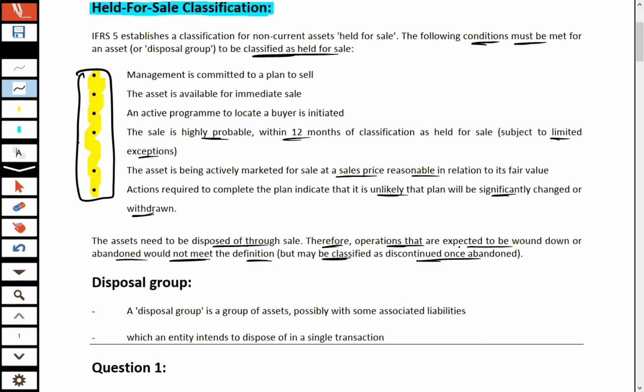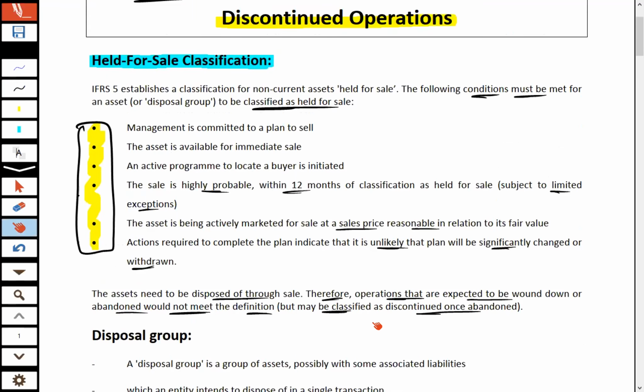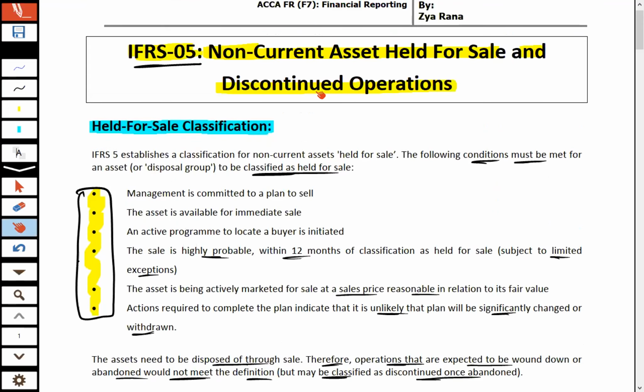When we dispose of the asset, it means our operations will also be closed down in the future. That part, discontinued operations, is also covered under the scope of IFRS 5, and we shall be discussing it at a later time.